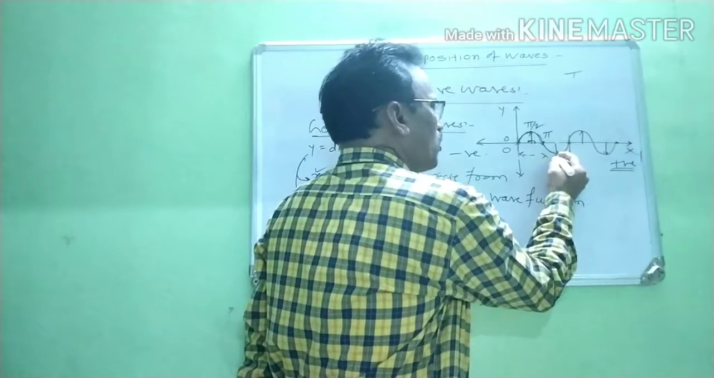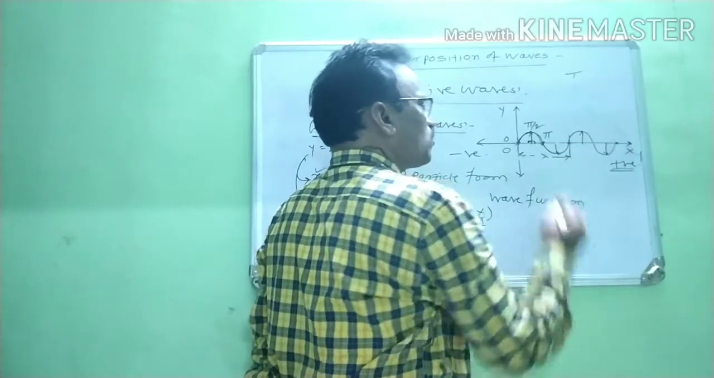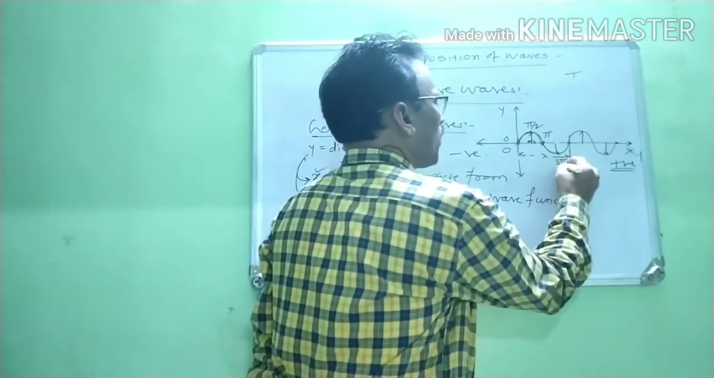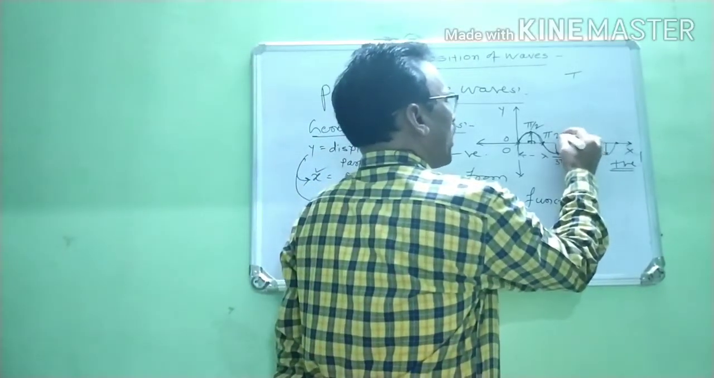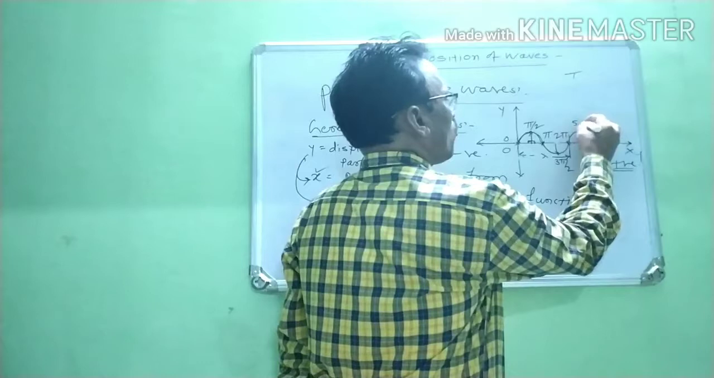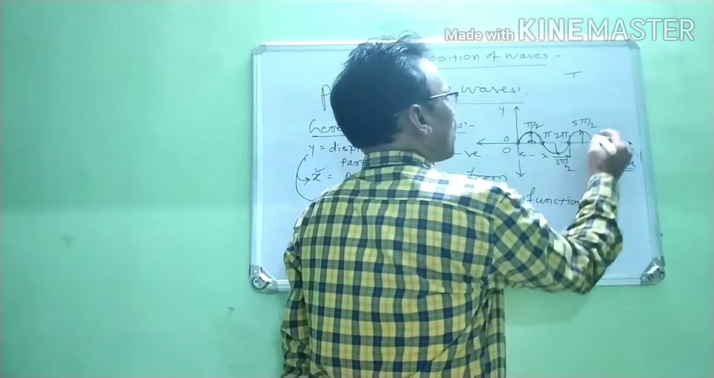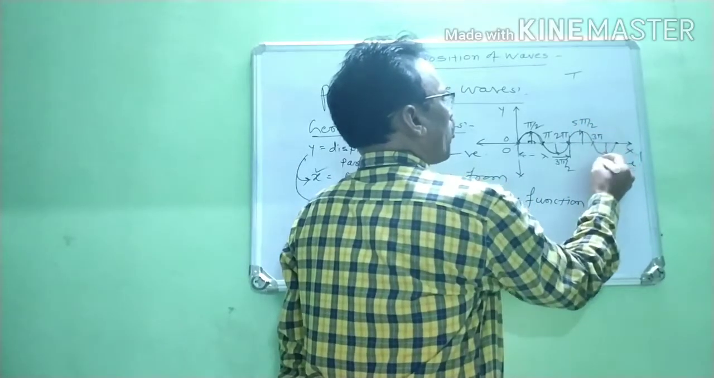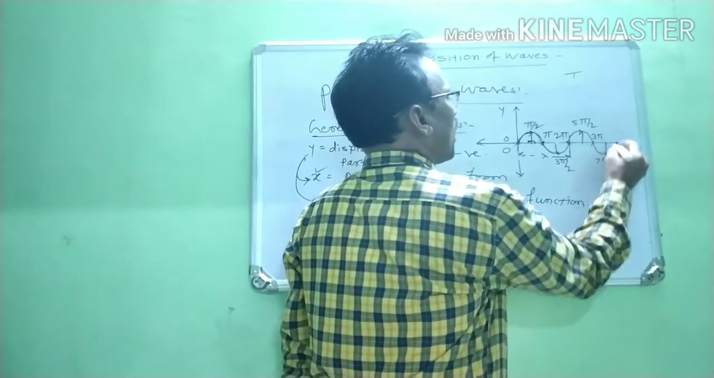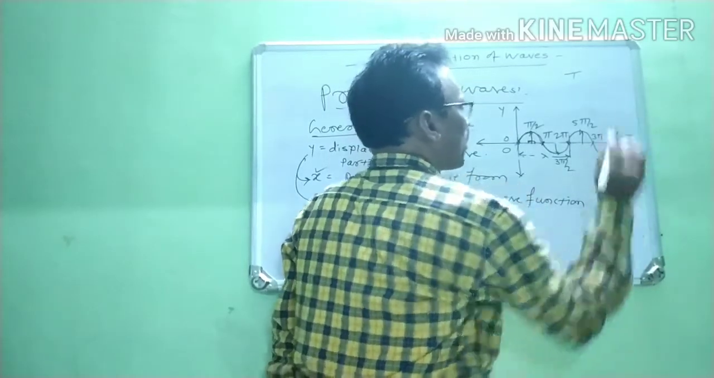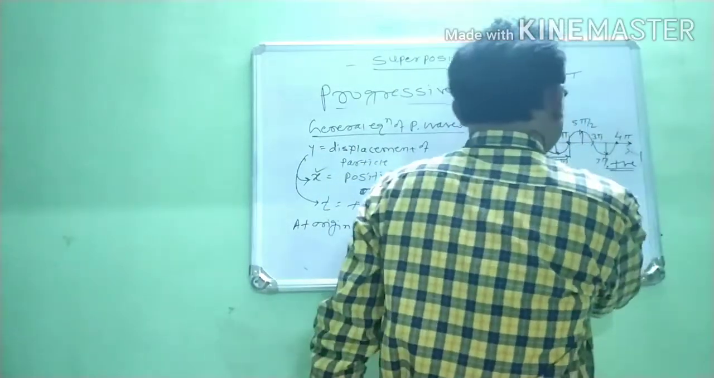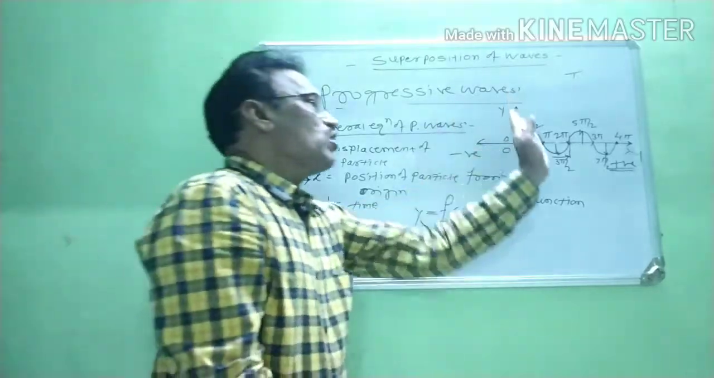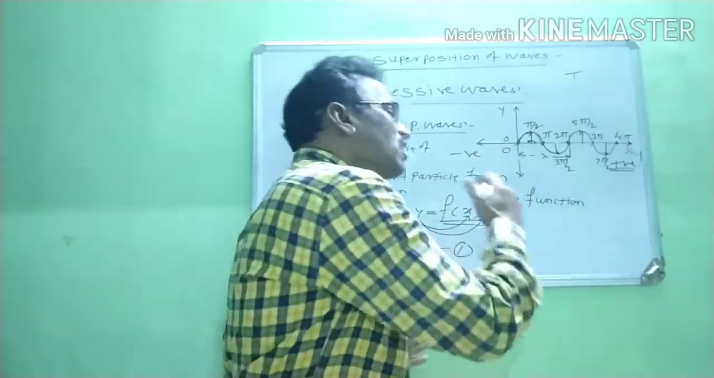When the particle vibrates in the downward direction and reaches this point, it is 3 pi by 2. When it reaches this point, it is 2 pi. At this point, it is 5 pi by 2. At this point, it is 3 pi. At this point, it is 7 pi by 2. And at this point, it is 4 pi. In this way, as this particle moves away from the origin, the phase angle increases.